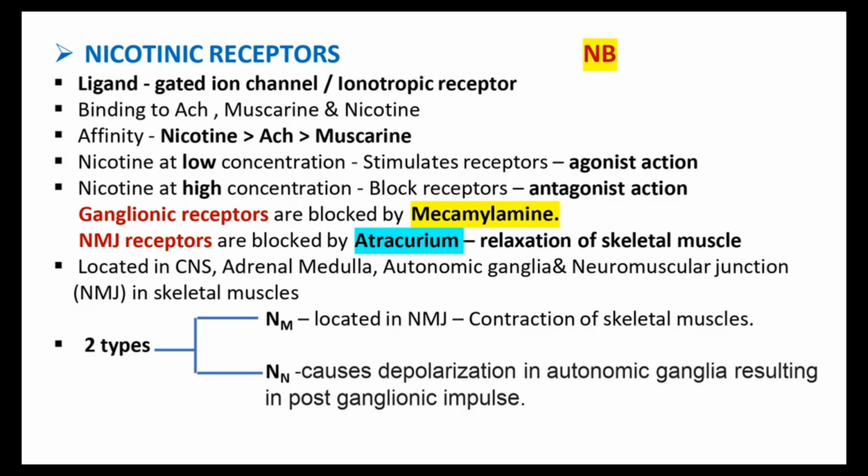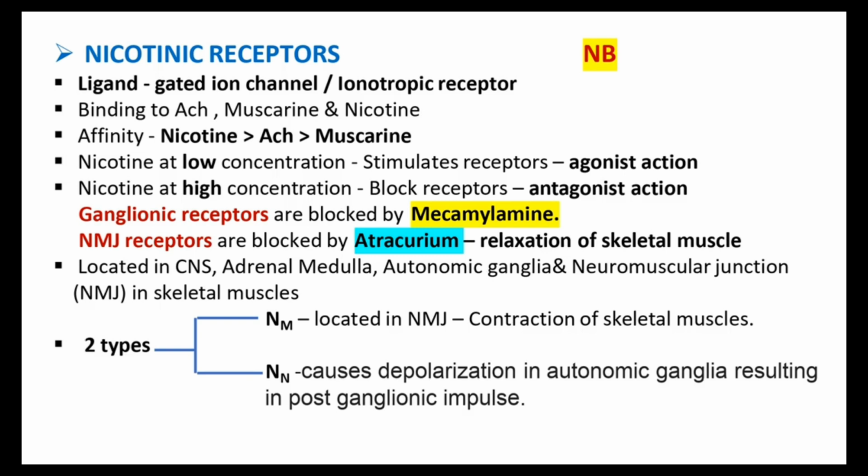In the nicotinic receptors, nicotine at low concentration stimulates the receptors, so it produces an agonist action. And nicotine at high concentration blocks the receptors, producing an antagonist action. So, very basic point. We want to be thorough with these things. Okay. So, the antagonist action, two examples I mentioned here, very important. We can expect questions based on this one.